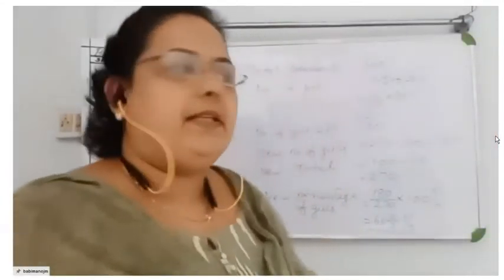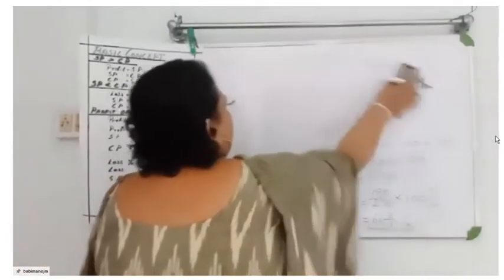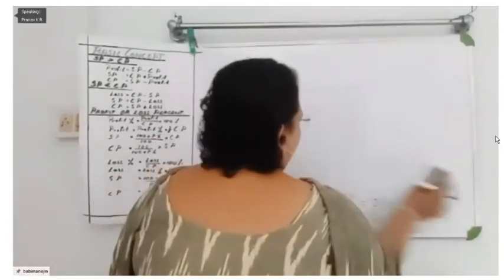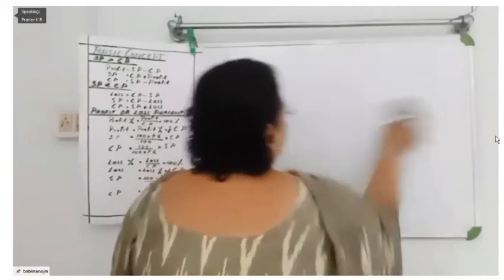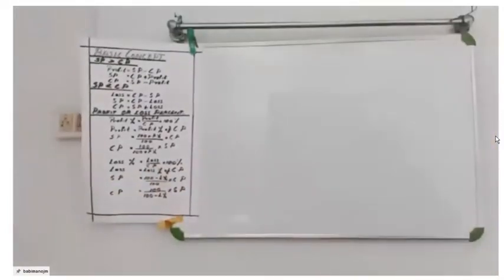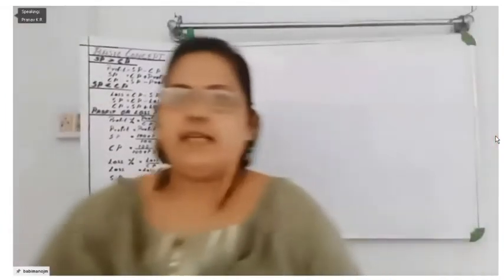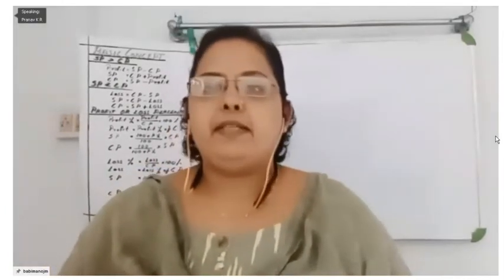Read that 11th question. An ore contains 20% zinc.